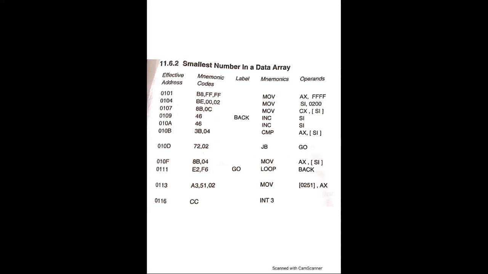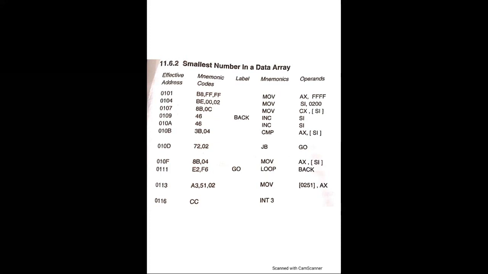And the result is in location 0251, 39H, and 0252, 46H. A 16-bit number is stored in 2 consecutive memory locations. The result is 4639H, being the smallest number in the given data array. It is stored in the locations 0251 and 0252.